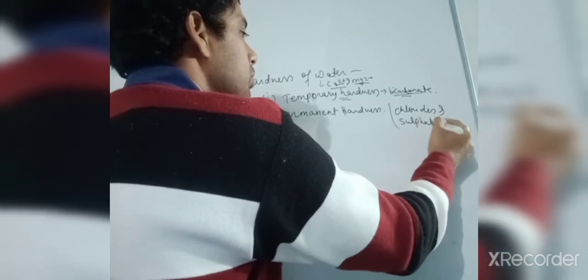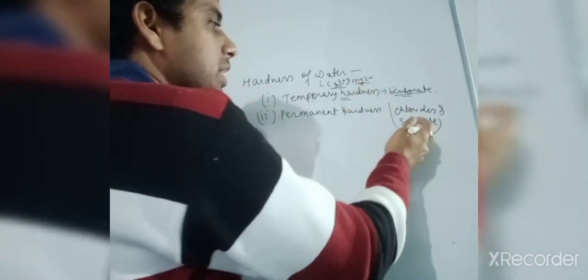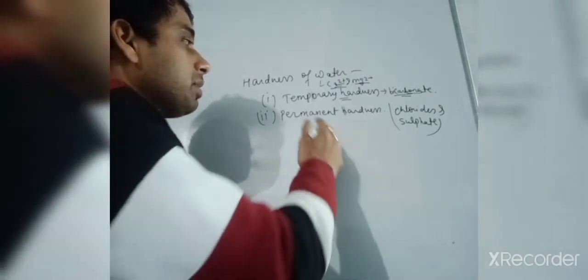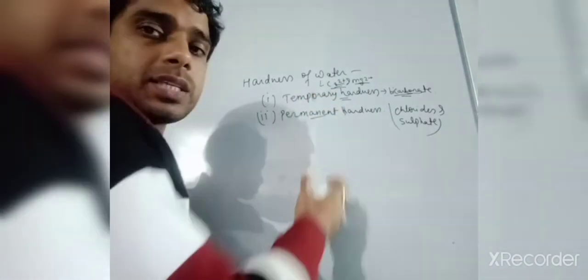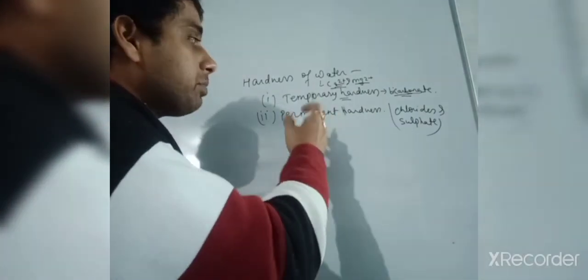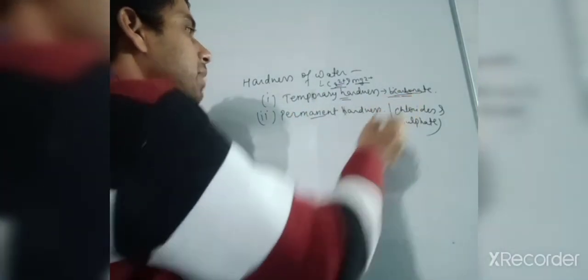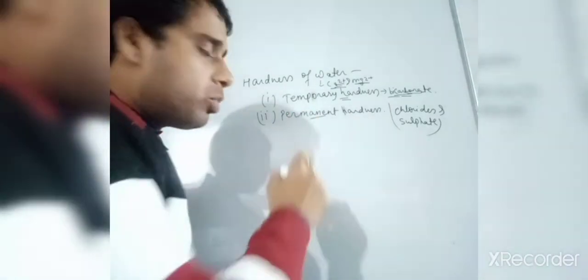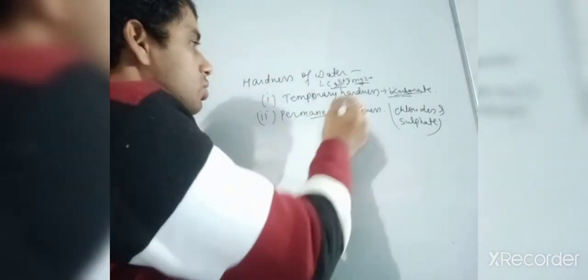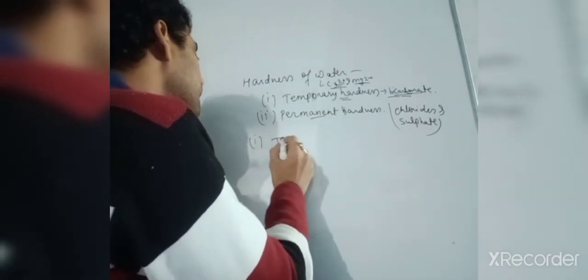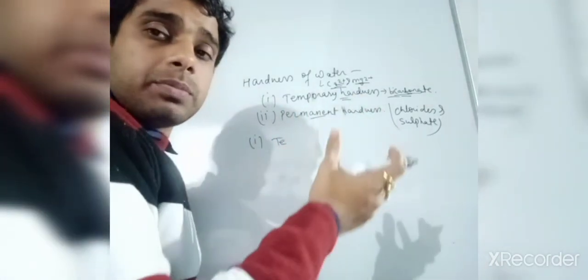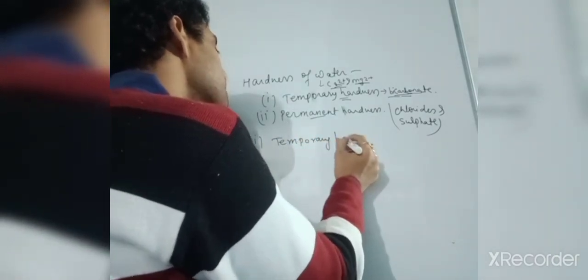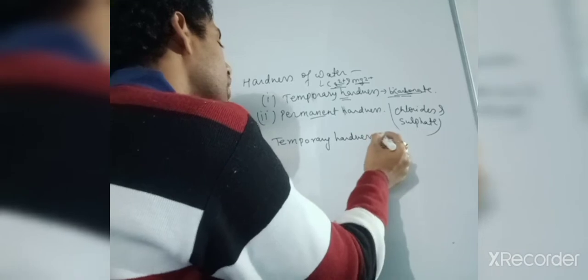Now if you say CaCl2 is there and CaSO4 is there, that means your water has permanent hardness. But if you say calcium bicarbonate is there, that means it is temporary hardness. So how can you remove temporary hardness, from the water which contains temporary hardness? How can you remove it?